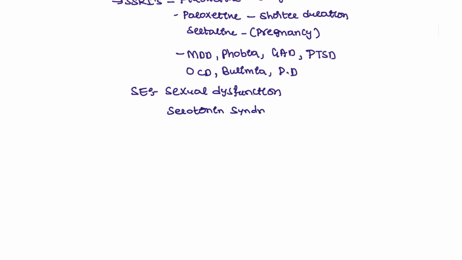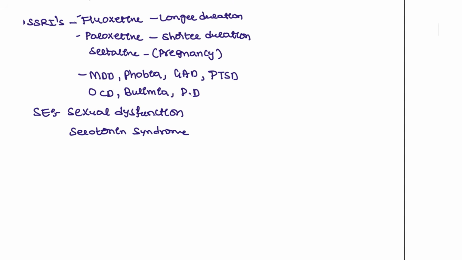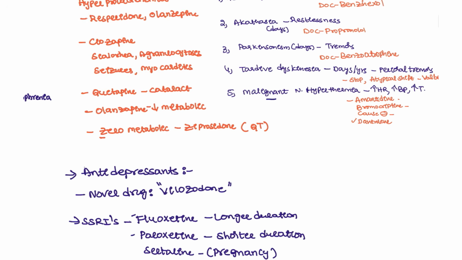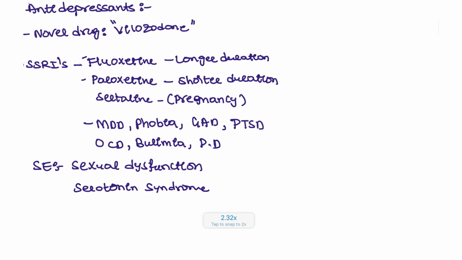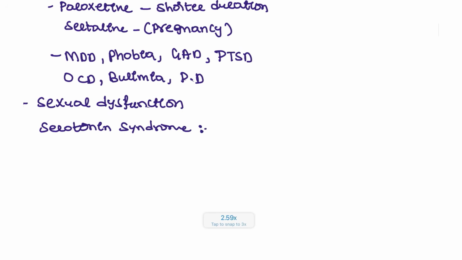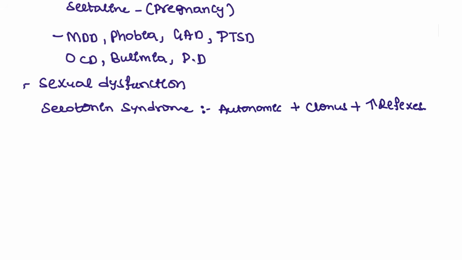Okay, serotonin syndrome. This serotonin syndrome is the same as malignant syndrome. We are having the serotonin syndrome here. In serotonin syndrome, the patient will be having autonomic instability like increased BP or decreased BP, and clonus symptoms, and increased reflexes that are present in the serotonin syndrome.